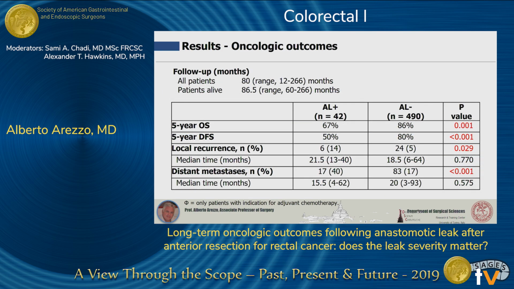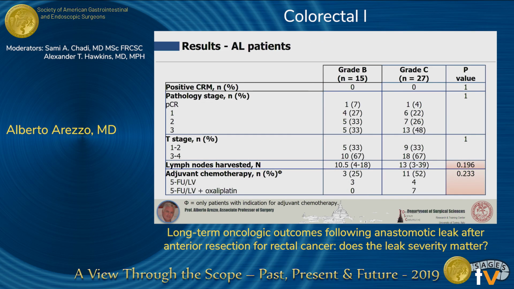chemotherapy administered or not. So looking at the oncologic outcomes, not surprisingly, we could demonstrate that those patients that leak have a 5-year overall survival rate much worse than the ones that do not have an anastomotic leak. And the same goes for disease-free survival. The same goes also for local recurrence, which is about 3 times more often occurring in patients that have a leak, and also for distant metastasis at 5 years.